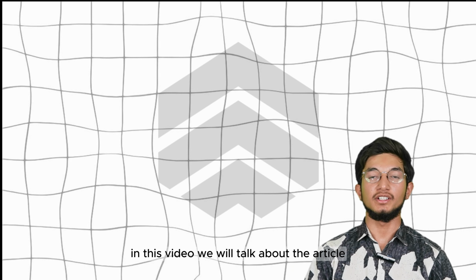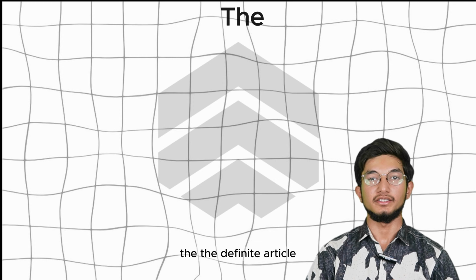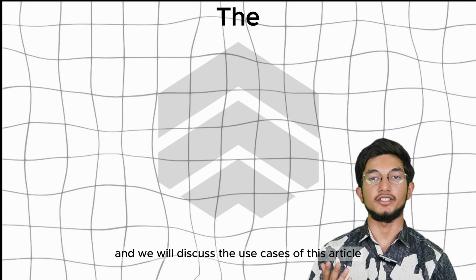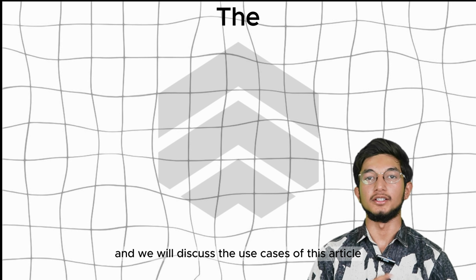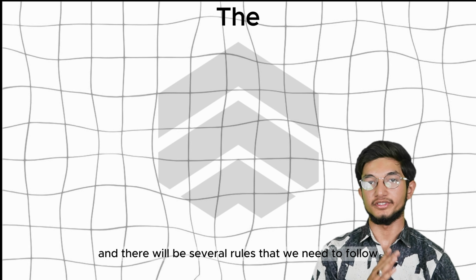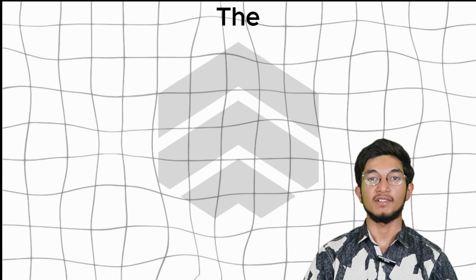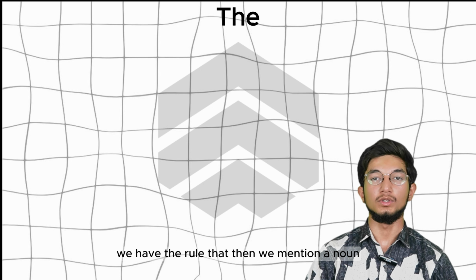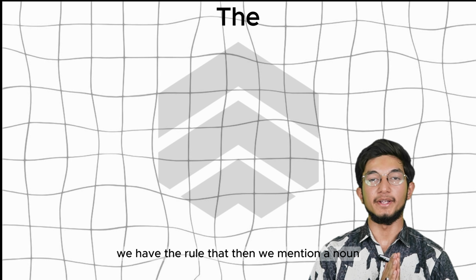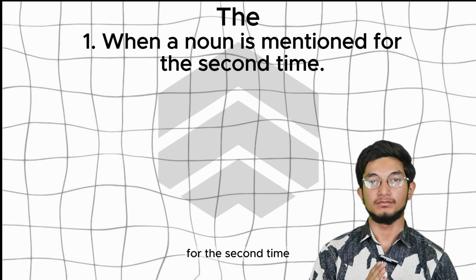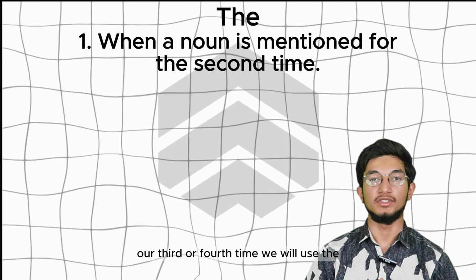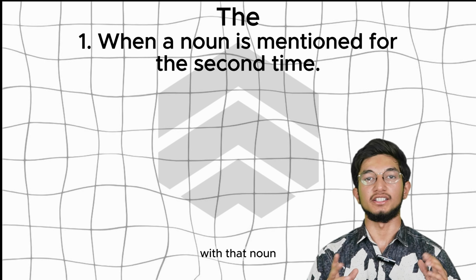In this video we will talk about the definite article, and we will discuss the use cases of this article. There will be several rules that we need to follow with the usage of this article. So let's start. First of all, we have the rule that when we mention a noun for the second time or third or fourth time, we will use the with that noun.